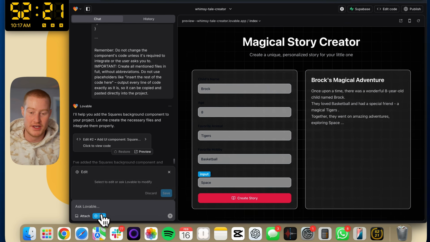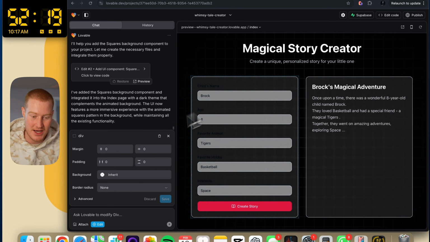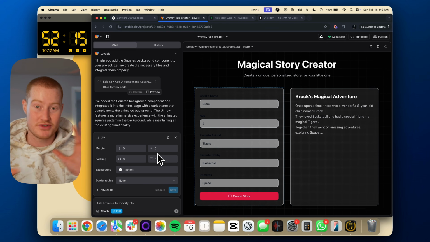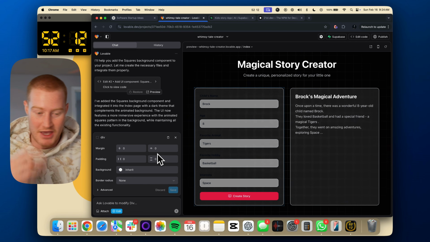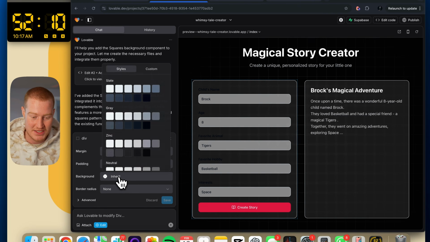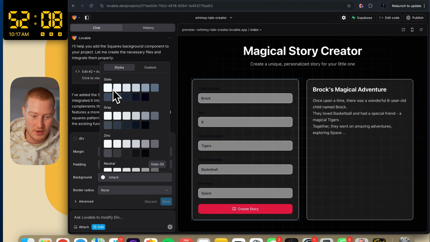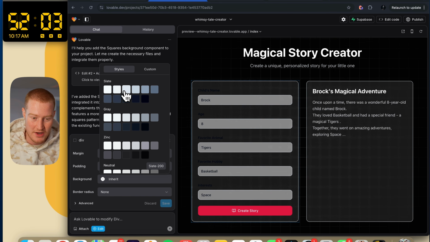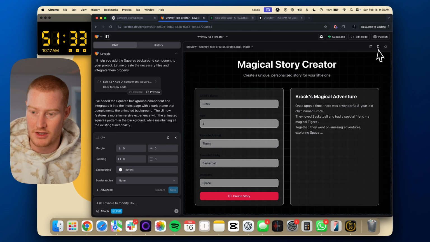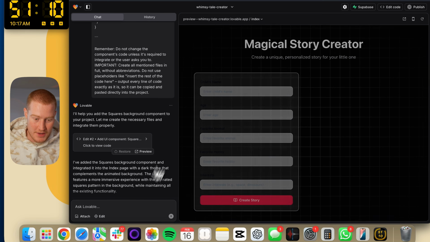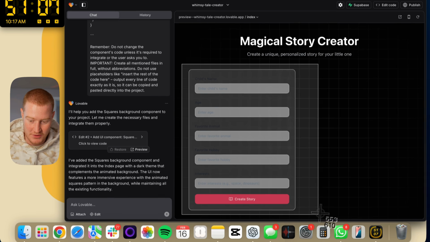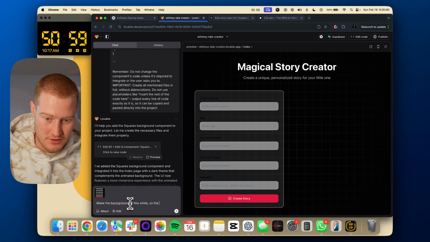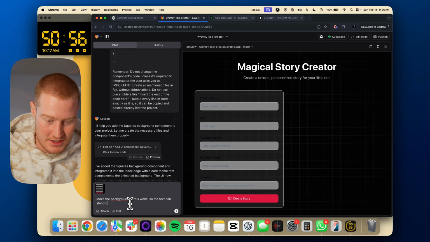One thing that's cool is Lovable actually added a new feature here that allows you to edit different parts of your apps without having to actually use AI. So this will actually save us time. I didn't even think about this in order for us to build an app as fast as possible. So let's click on this. Maybe we want to make the background of this box here white or something. Okay, for whatever reason, that's actually not working. Maybe go ahead and refresh here. All right, that's not working. So let's just say, take a screenshot of this. Say, make the background of this white so the text can stand out more.